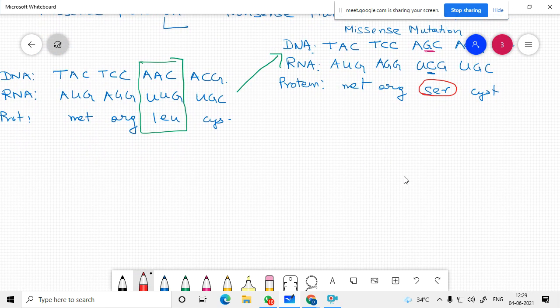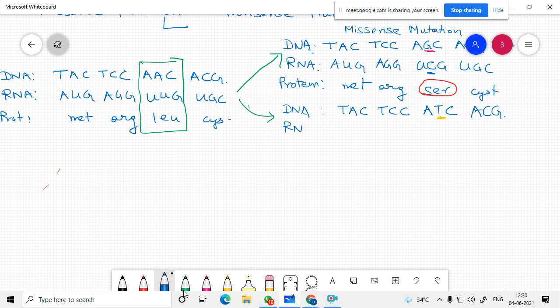Now we will go to a nonsense mutation. DNA TAC, TCC, ATC, instead of G you have ATC. There is the change here. ATC and ACG.